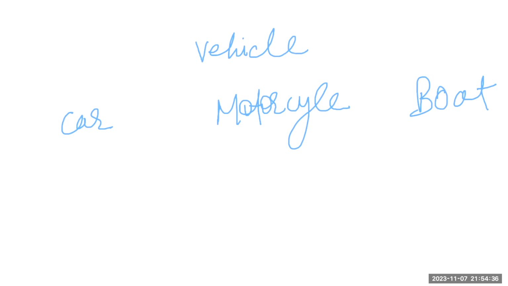Car is a vehicle, motorcycle is a vehicle, and boat is a vehicle. So whatever properties are common in a vehicle should be common in car, motorcycle, and boat also. Here vehicle is my parent class or base class, and car, motorcycle, and boat are my subclasses, derived classes, or child classes.